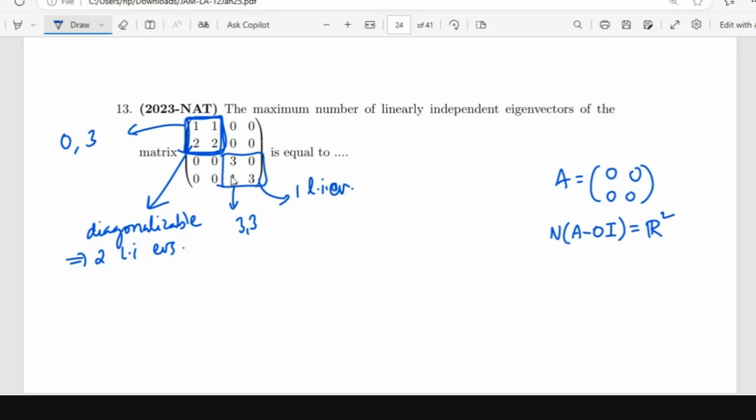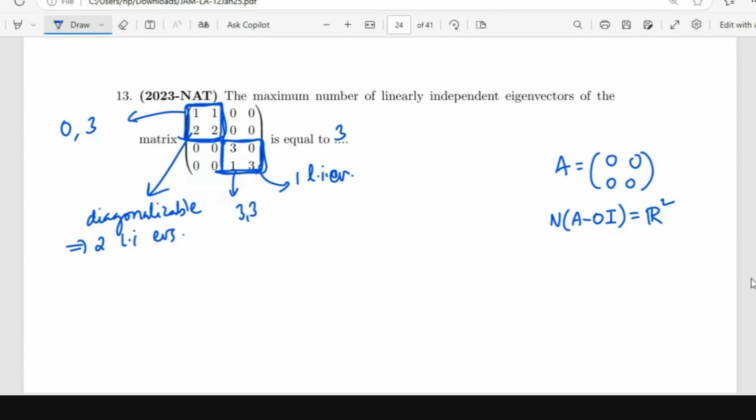Okay. Because this part is not diagonalizable, you will be able to get only one linearly independent eigenvector from this. This is in the Jordan canonical form, right? There is a 1 here, so you will get only one linearly independent eigenvector from here and 2 from here. So this is equal to 3. Right. Okay, thank you so much for pointing out.